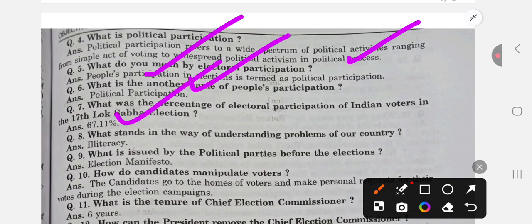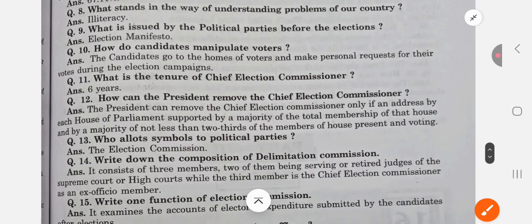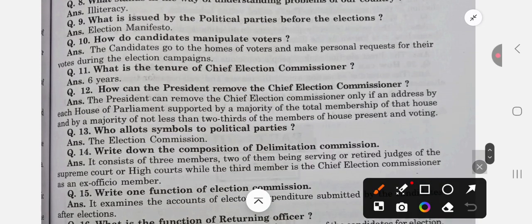What was the percentage of electoral participation of Indian voters in the 17th Lok Sabha election? It was around 67%. What stands in the way of understanding problems of our country? Illiteracy. What is issued by political parties before the election? It is the manifesto, election manifesto.